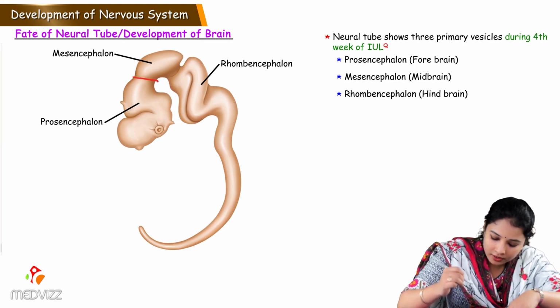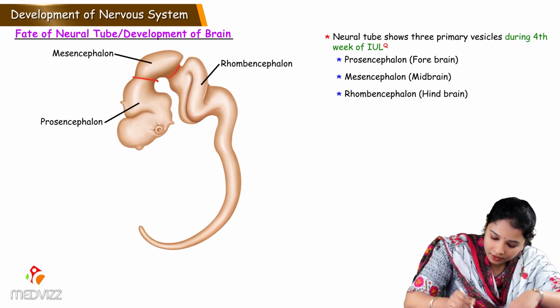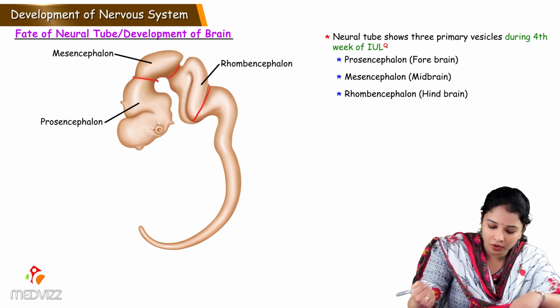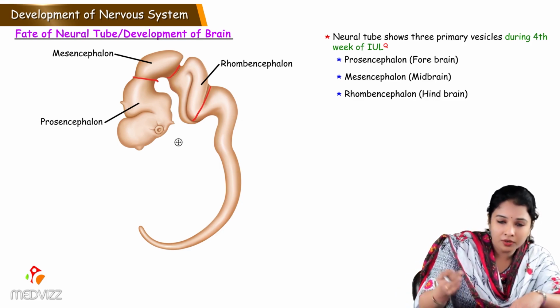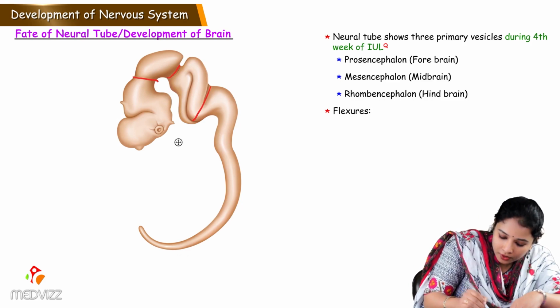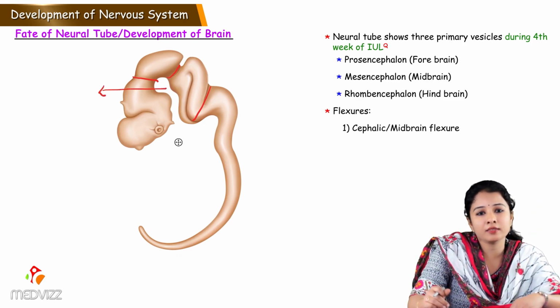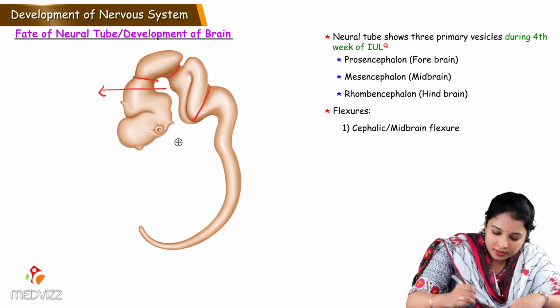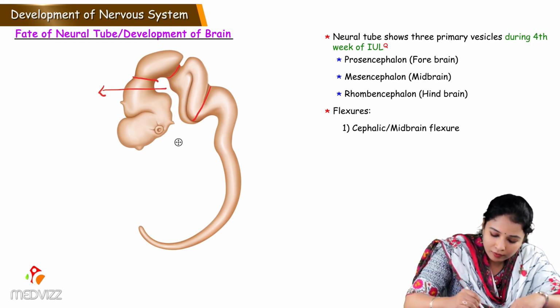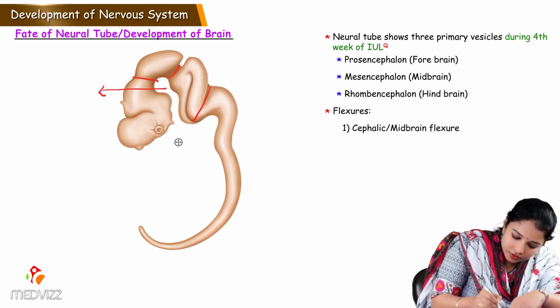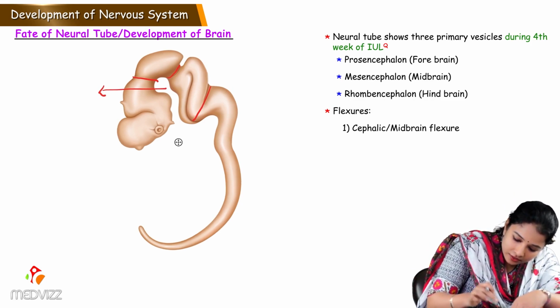Here to here is the midbrain, and the hindbrain which continues down as the developing spinal cord. So the flexure, because of the head fold of the embryo, the cephalic flexure, which is also called midbrain flexure, is present between the prosencephalon and rhombencephalon. So this is the cephalic flexure.